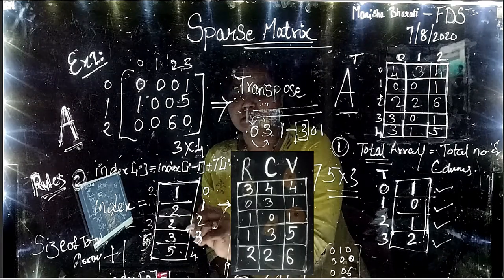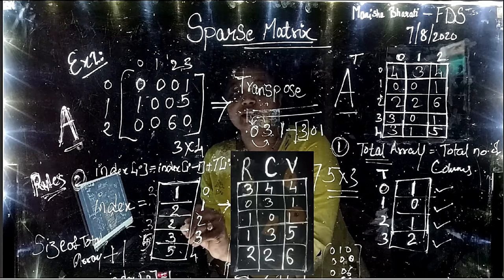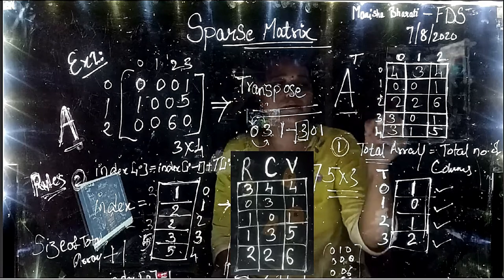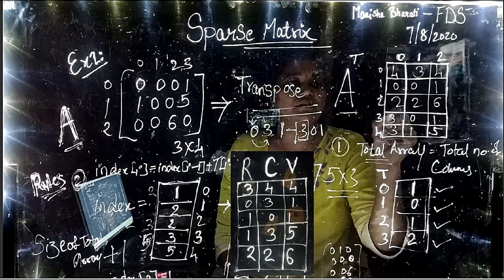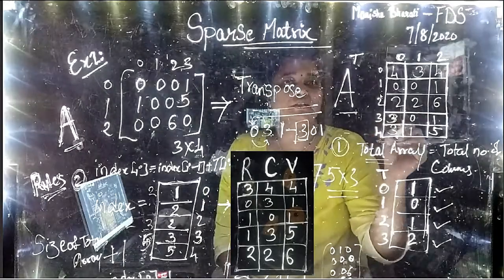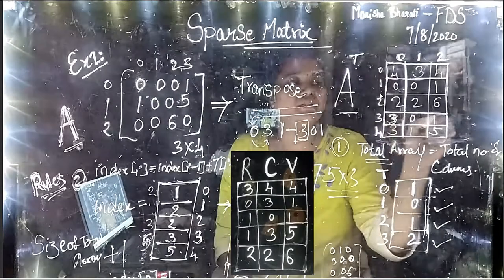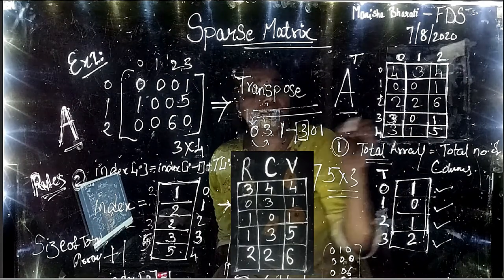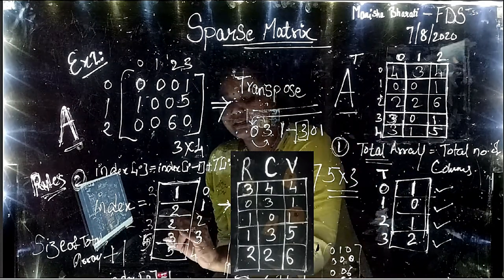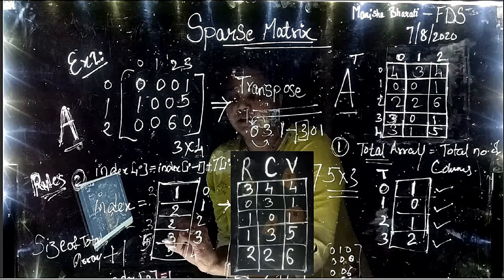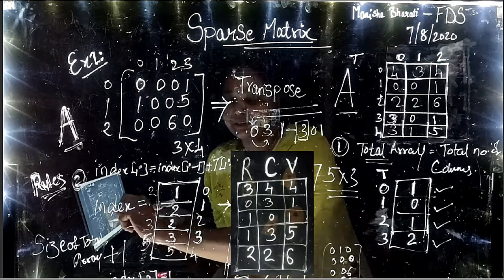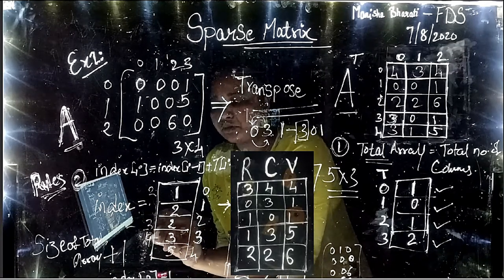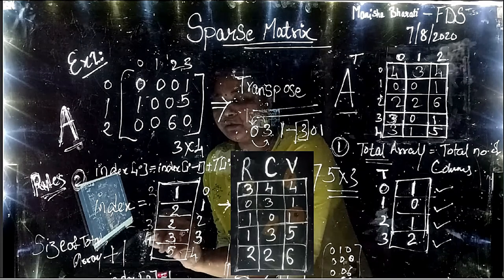When I say third row, it is specified with the index value. So we have to write this 3 0 1 in the third index row-wise. So 3 0 1 is written here. 3 0 1 has been written in the third index. The moment we write 3 0 1 in the third index, the value of the third index has to be updated. So it will be incremented by 1. So it will become 4.